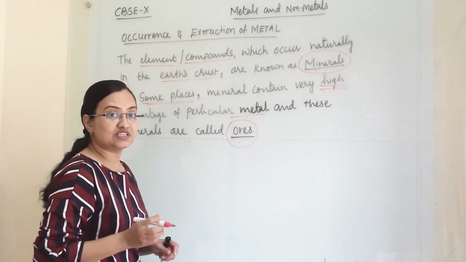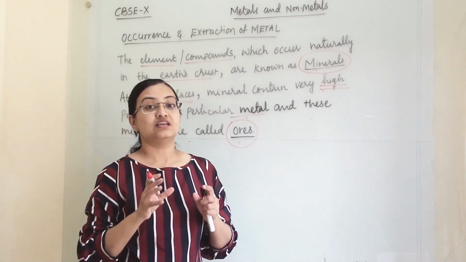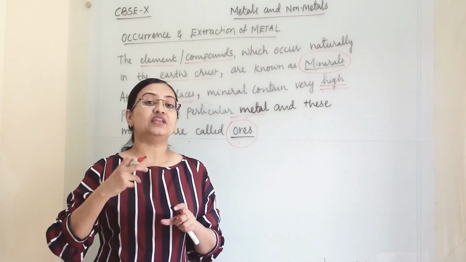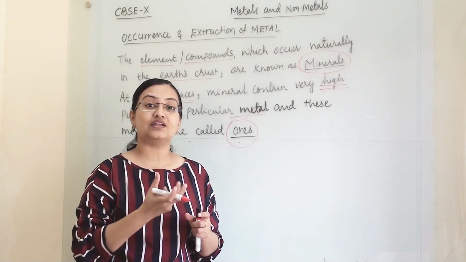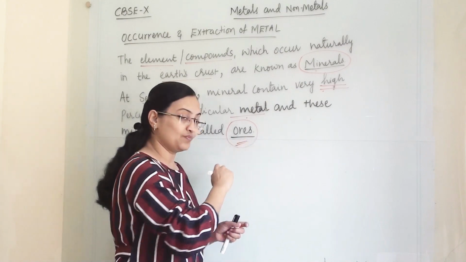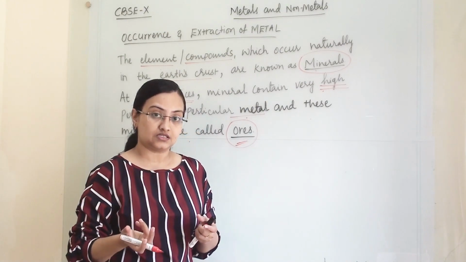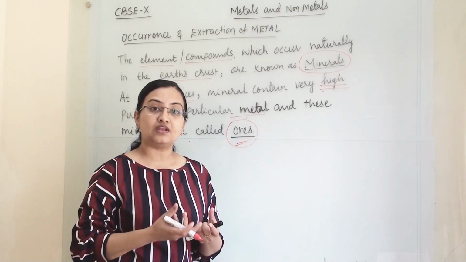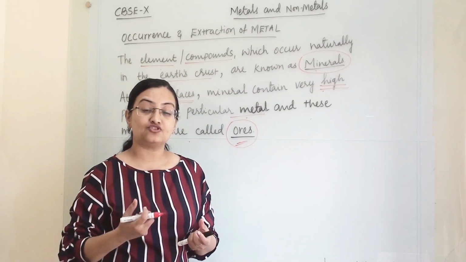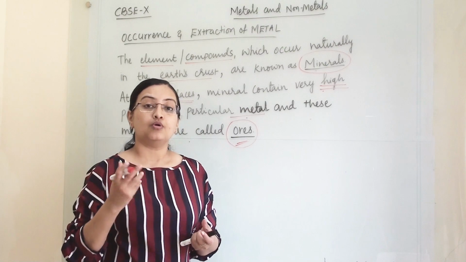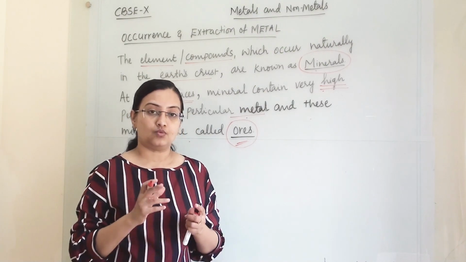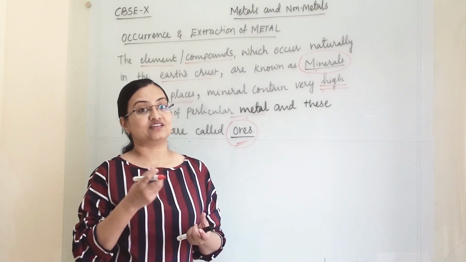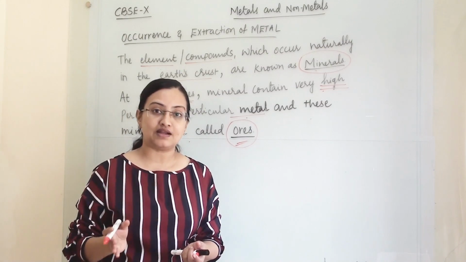Now how will you decide that a metal is present in very high percentage? When you take that particular ore and extract it, it should be beneficial and profitable for you. The science of extracting metal is known as metallurgy.